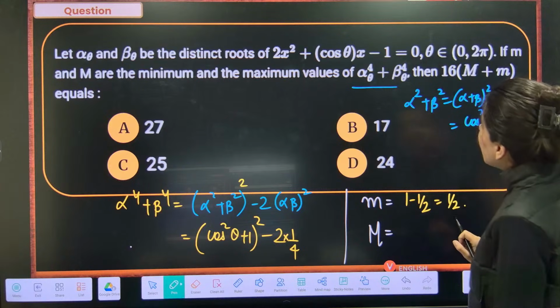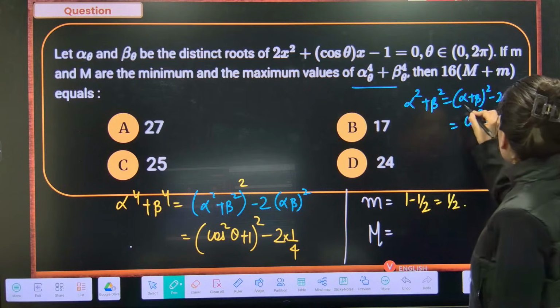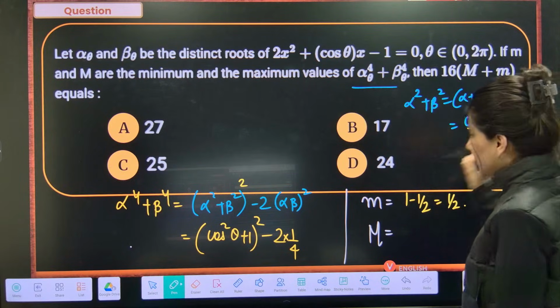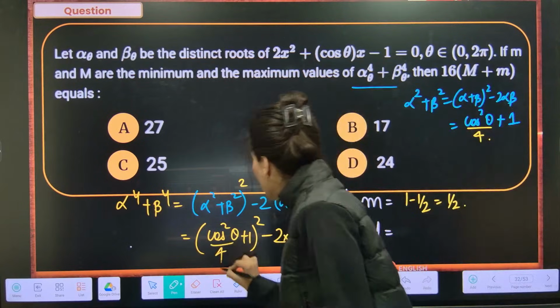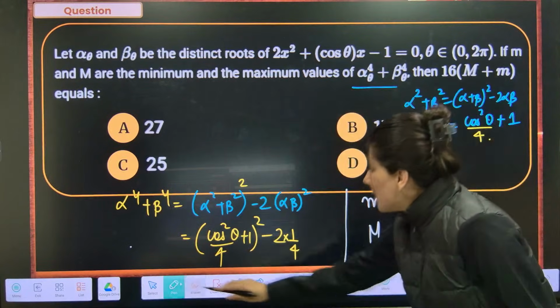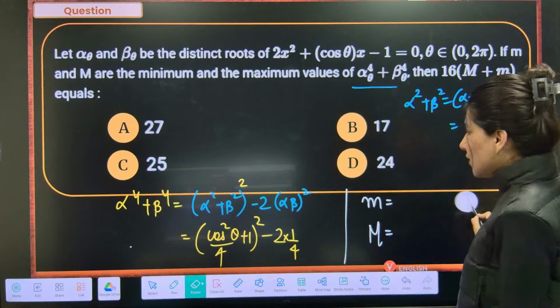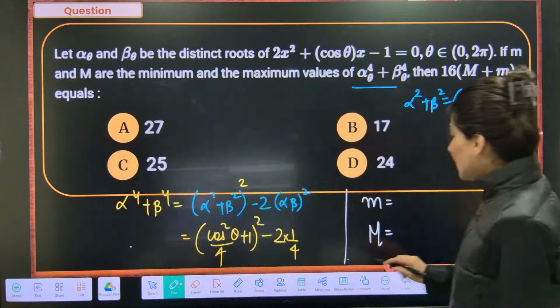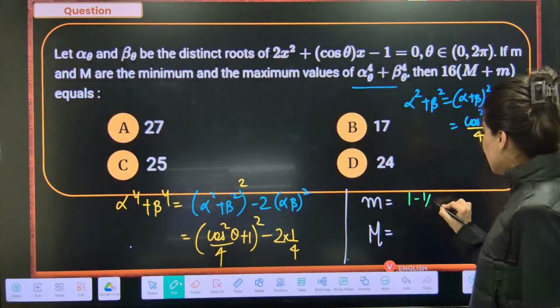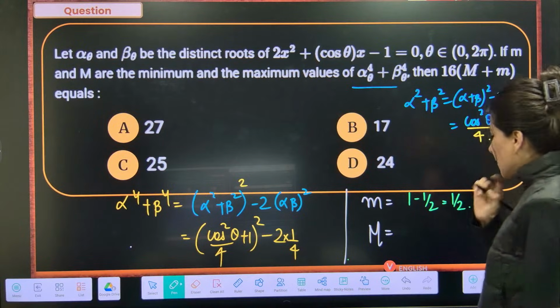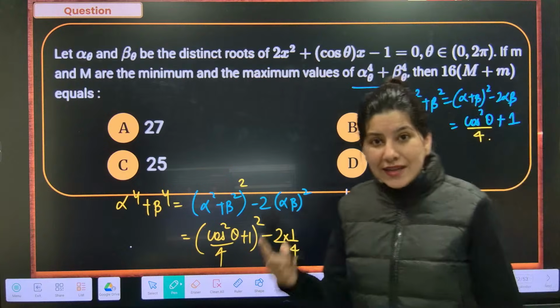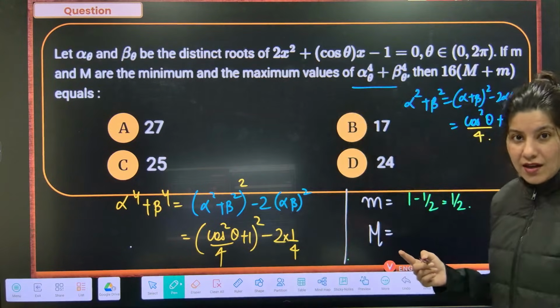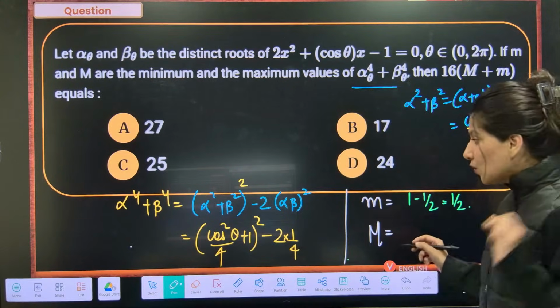Cos square theta by 4. Okay, yes. I think this is by 4. One mistake I had. Now it's fine. If it is by 4, now you put 0, I think half. Now you put cos theta is equal to 0, so this is 1 minus 1 by 2, so half. And now cos square theta. Now cos square theta is 1. For maximum value, cos square theta will be 1.